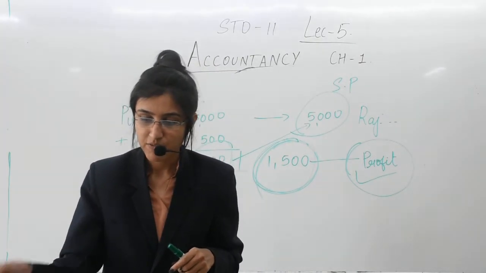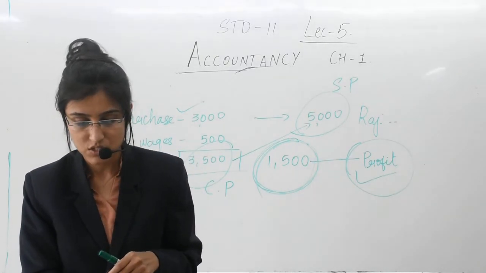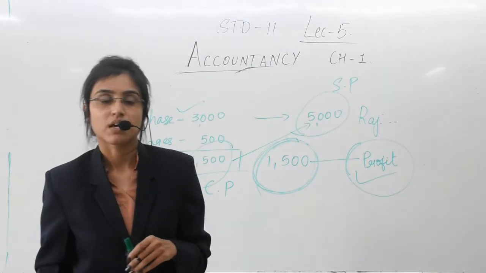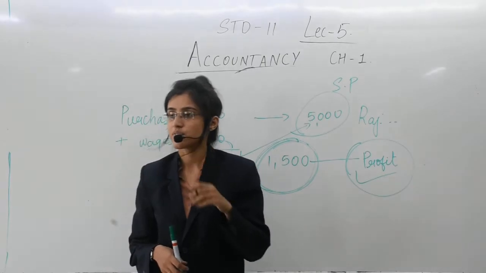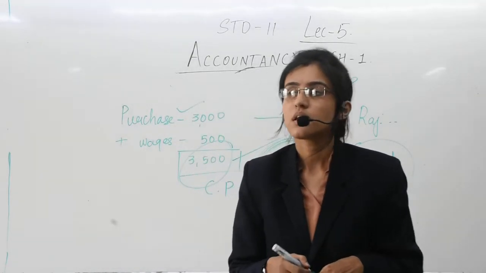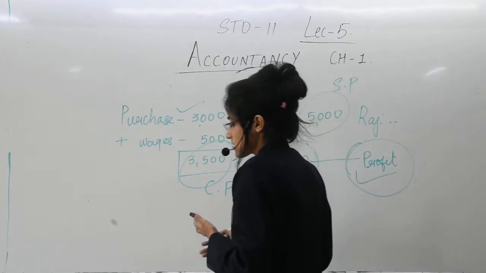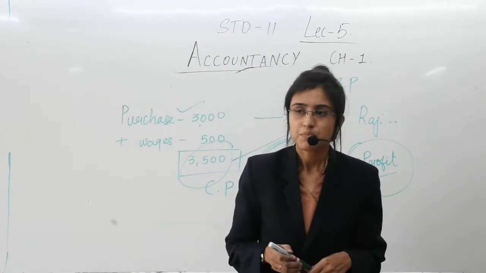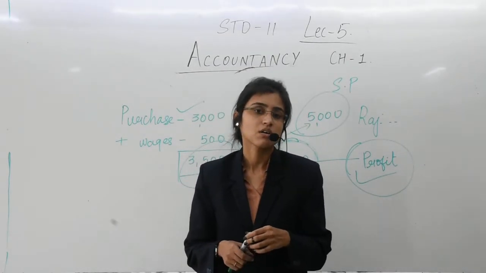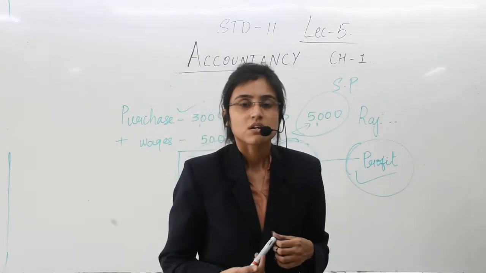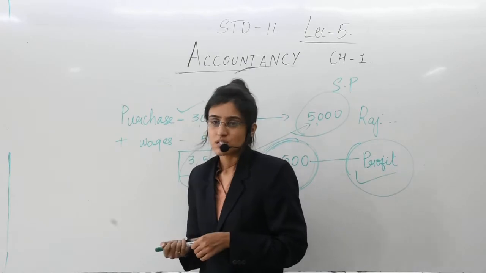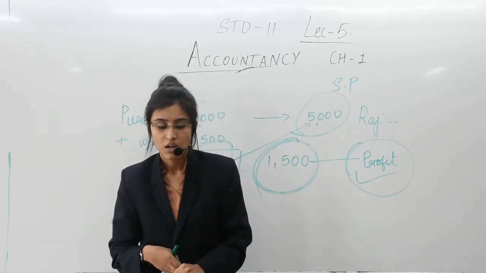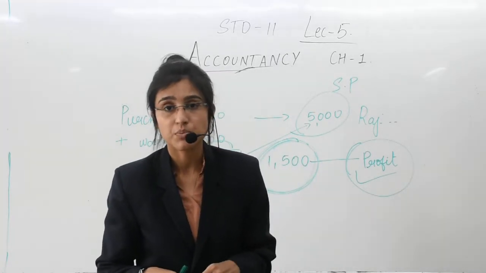So obviously we have been doing chapter 1, that is accounting and its terminology. And as I said, this is the 5th lecture, and till today you have understood the meaning and definition of accounting, its characteristics, advantages, objectives, etc. Then there has also been a lecture explaining the meaning of transactions, cash transactions, credit transactions. All the topics that we have done today were explained to you even in the previous lecture.